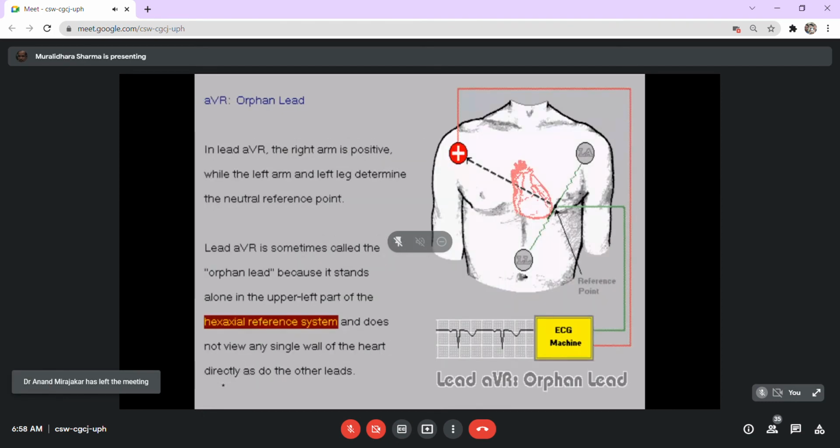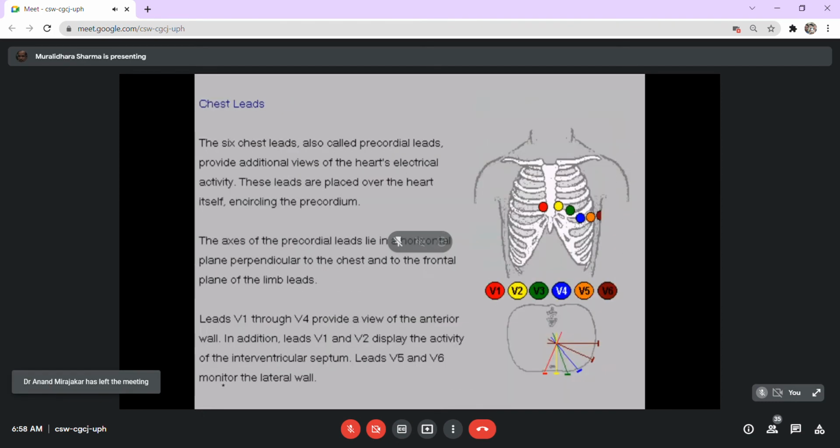Now that's about the limb leads. Then come the chest leads. In addition to this, another convention of recording the current would be having the reference directly from the heart surface, or the precordial area. Now when you use lead 1, lead 2, lead 3, these are called limb leads, and the AVR, AVF are called augmented limb leads.